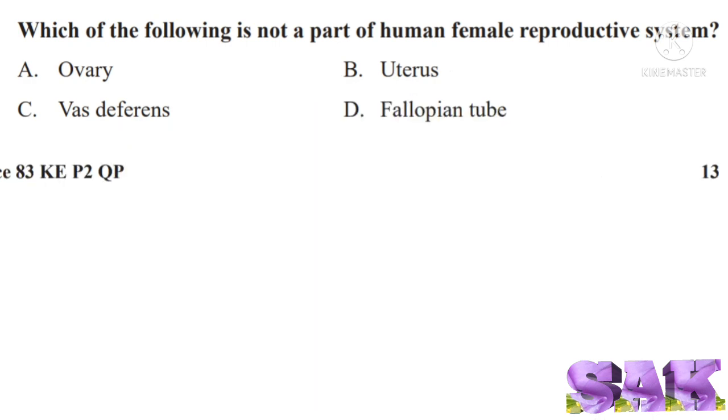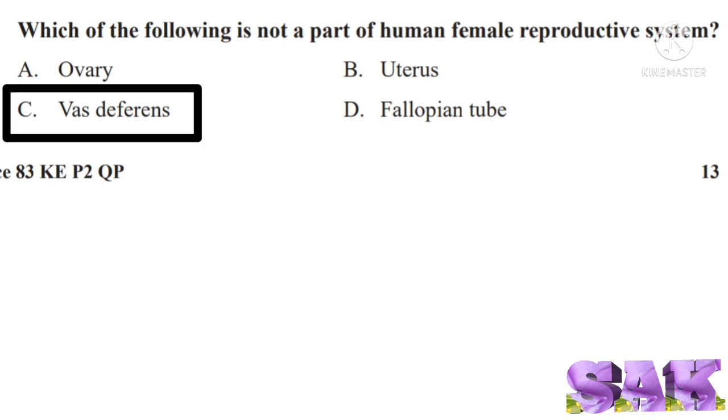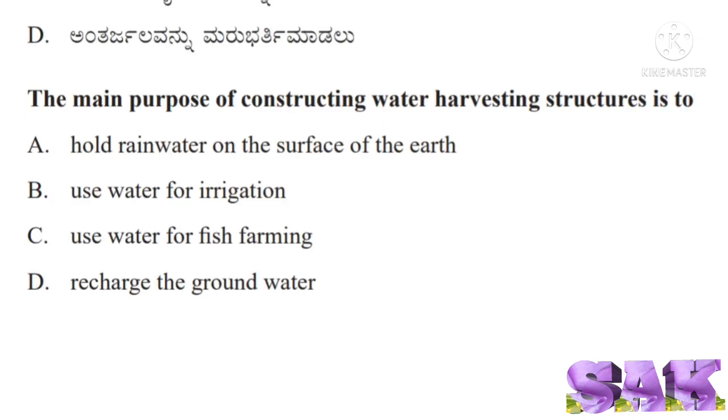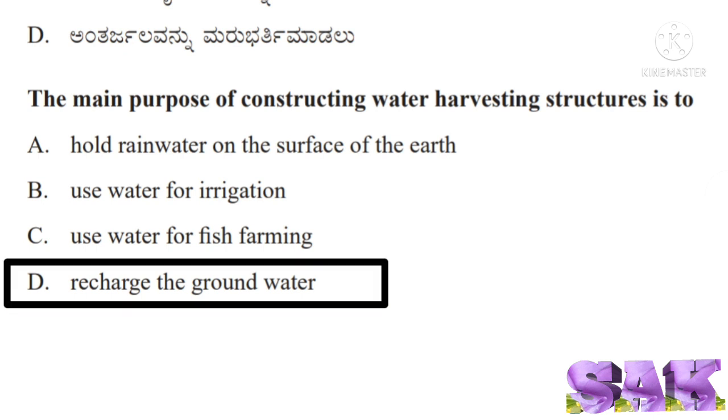So, correct answer for this question is option C, vas deferens. Next question, the main purpose of constructing water harvesting structures is to. Correct answer for this question is option D, recharge of the groundwater.